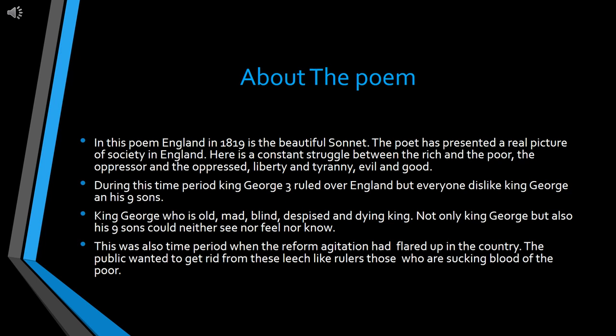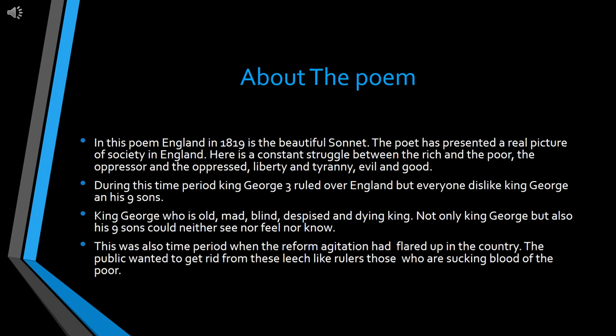Now about the poem. England in 1819 is a beautiful sonnet. And do you know what a sonnet is? Students, a sonnet is a poem of 14 lines. You can count the lines of this poem, and this is the sonnet. The poet has presented a real picture of society in England, where there is a constant struggle between the rich and the poor, the oppressor and the oppressed, liberty and tyranny, evil and good.